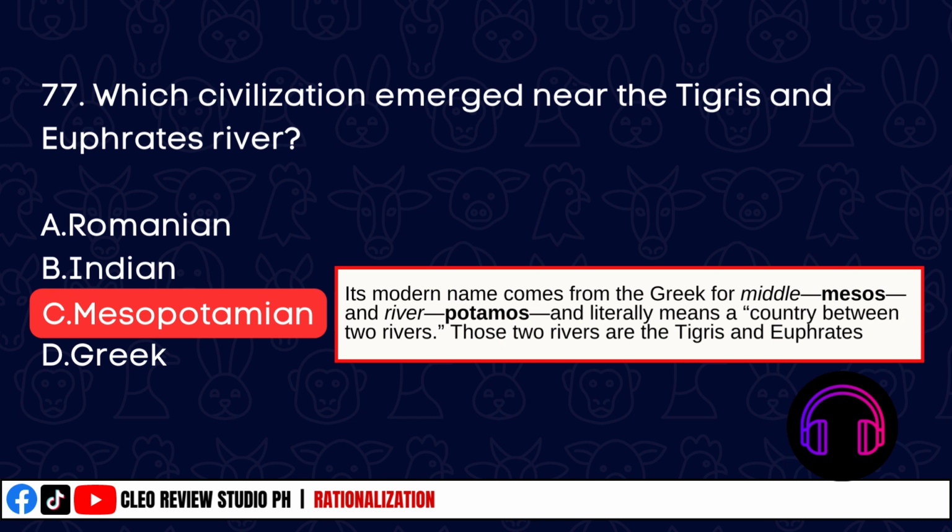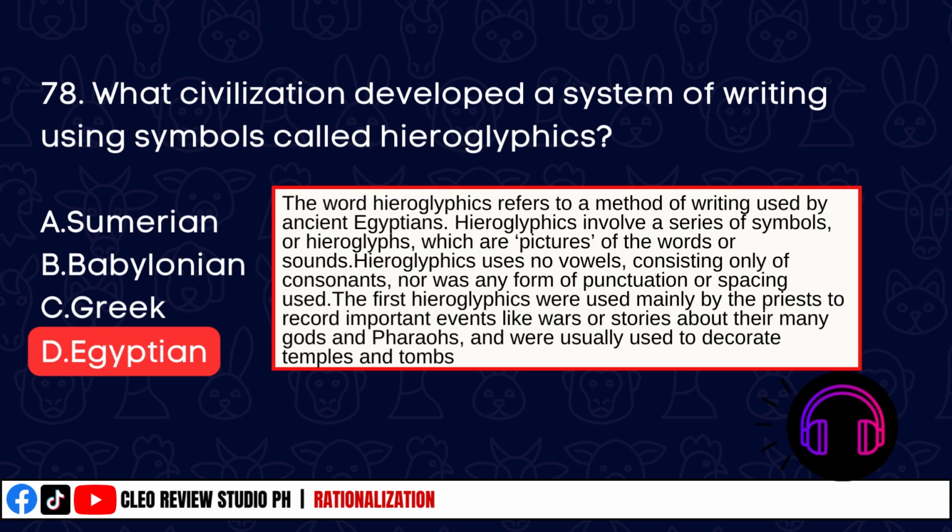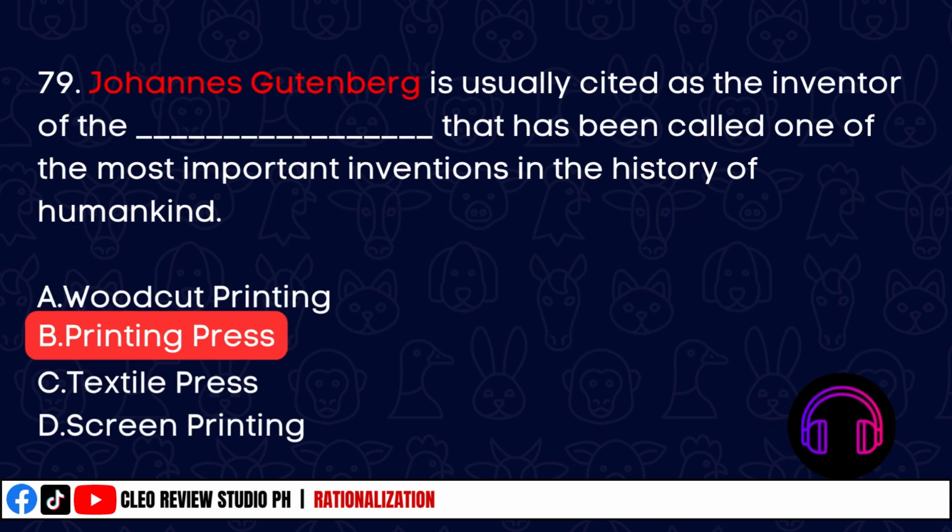What civilization emerged near the Tigris and Euphrates River? The correct answer is Mesopotamian. What civilization developed a system of writing using symbols called hieroglyphics? The correct answer is option D, Egyptian. Johannes Gutenberg is usually cited as the inventor of the printing press, letter B.